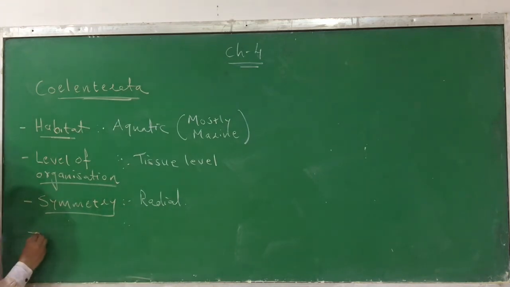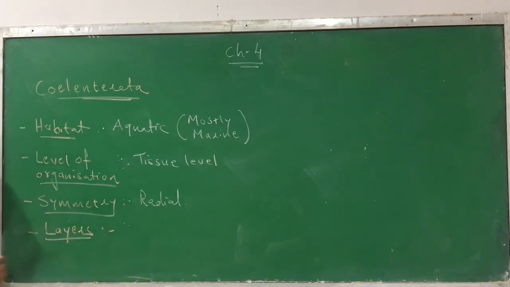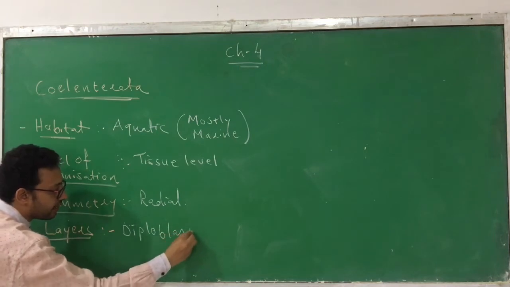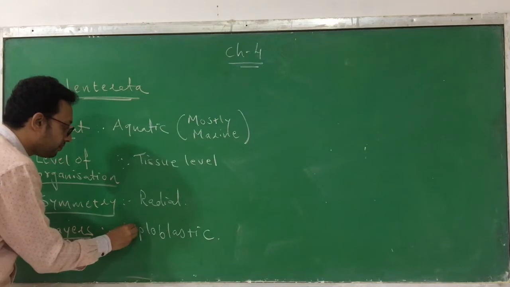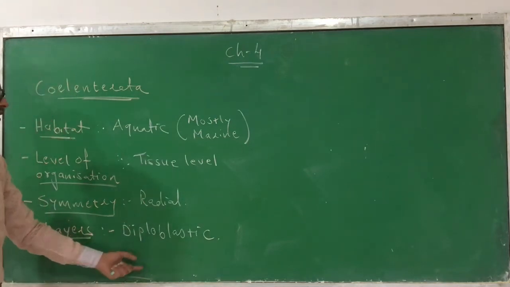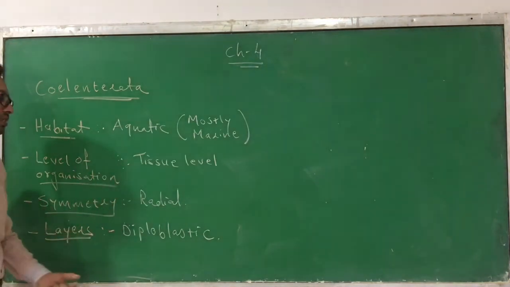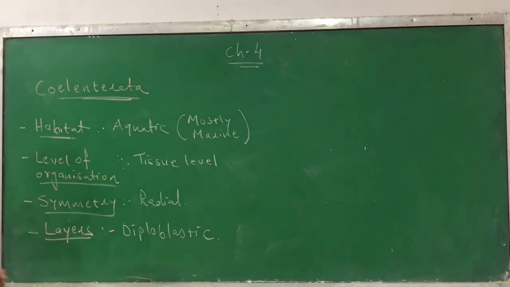Now when we talk about the layers, as they have tissues, obviously the tissues are arranged into a layer. So do they have 2 layers or 3 layers? These are the animals which have 2 layers, meaning they are diploblastic. They are aquatic, mostly marine. They have a tissue level of organization, radial symmetry, and diploblastic organization, and can be found in the phylum Coelenterata.